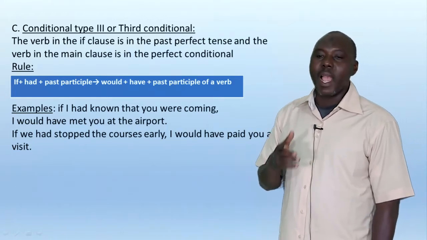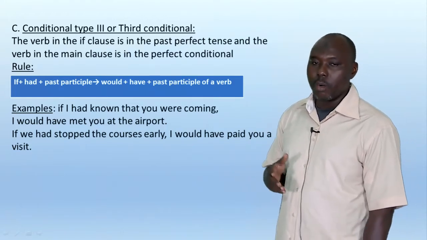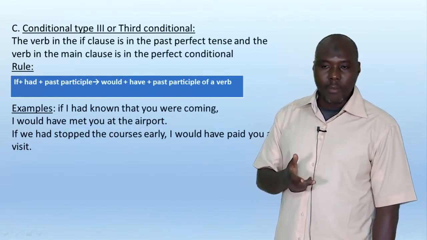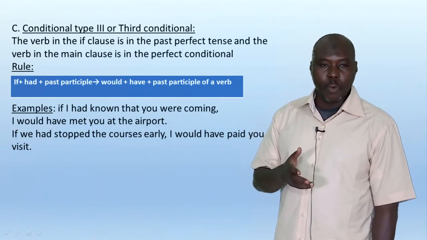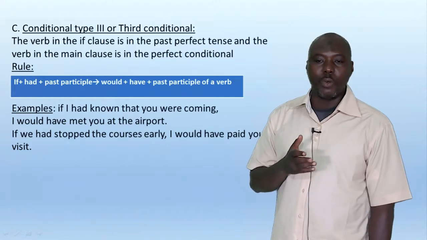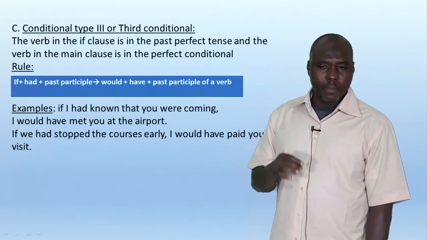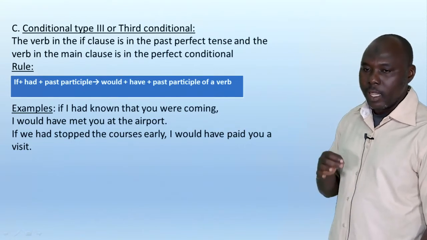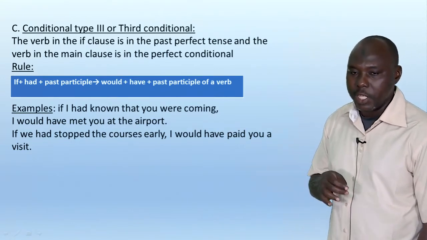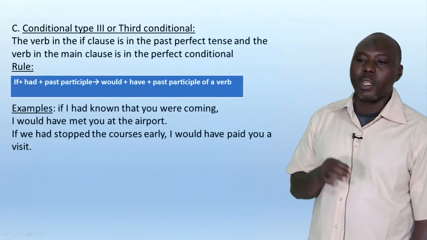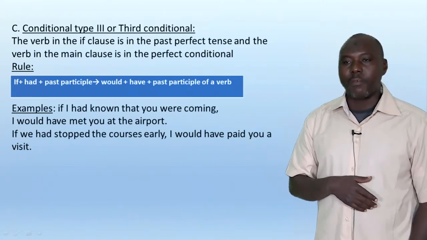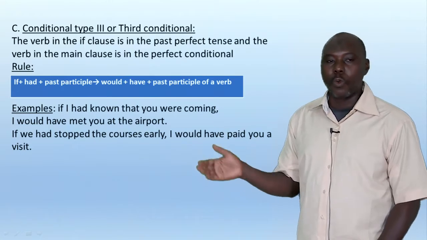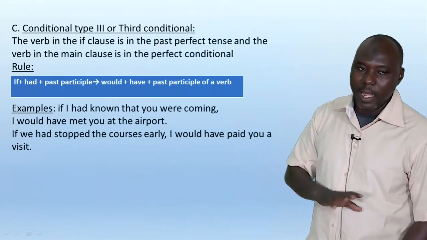Example, if I had known that you were coming, I would have met you at the airport. If we had stopped class early, I would have paid you a visit. Okay, so this is the third conditional, or conditional type 3. We have to use the different rules correctly, apply them and speak.